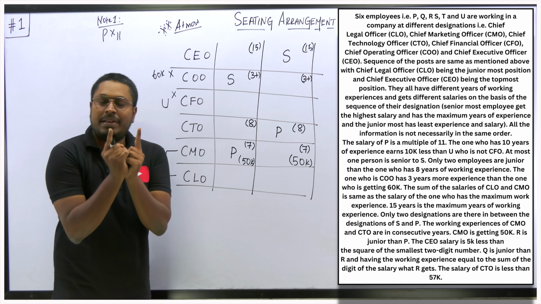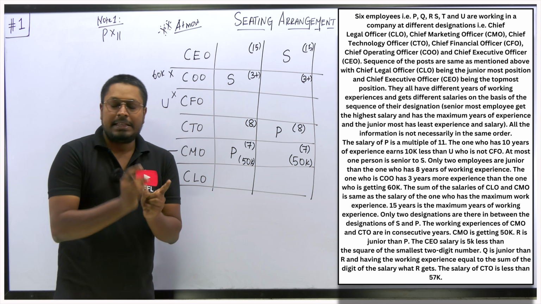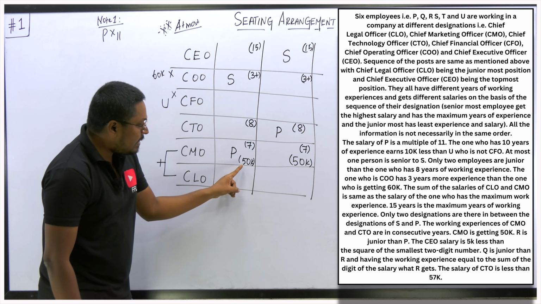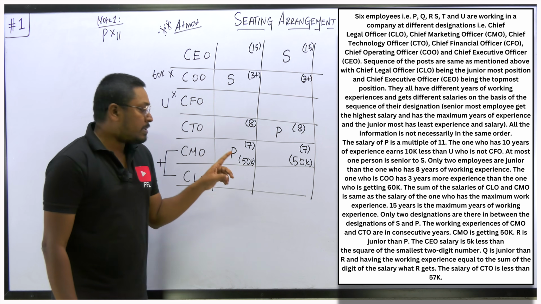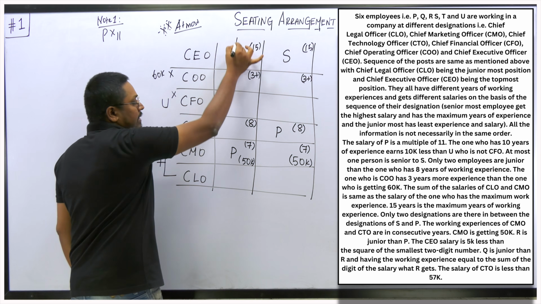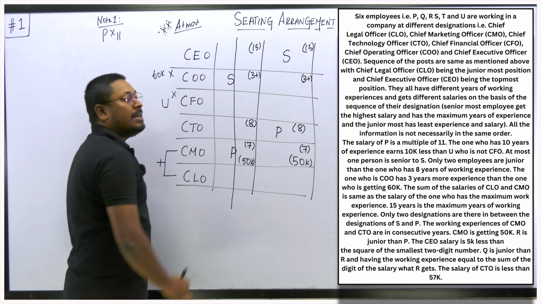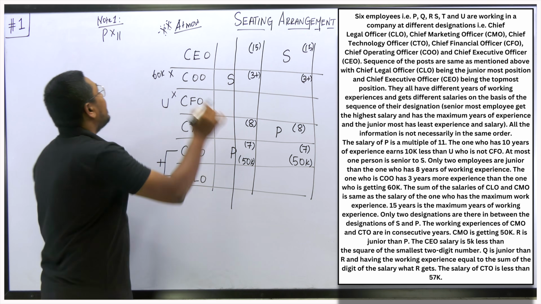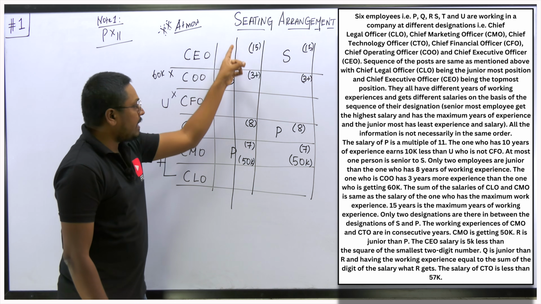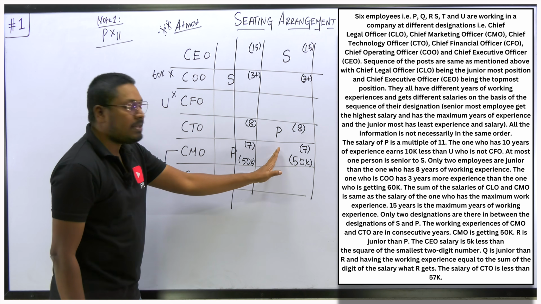In the first point itself, they have given one important note that the person P salary will be a multiple of 11. Is P's salary a multiple of 11? No. Because P is getting 50,000 salary, it is not a multiple of 11. So we can say that case number 1 is completely eliminated. Why? Because the P salary should be a multiple of 11, right? Here P is getting 50k salary. So this case number 1 will be eliminated. This will be the answer now.